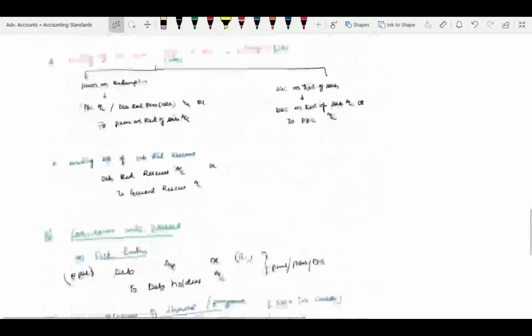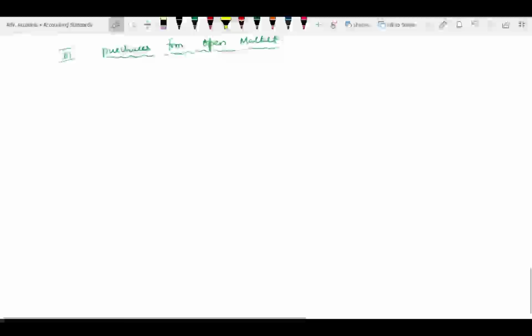But in open market, you can't purchase like you give the debentures now, I will pay the cash later. That concept will not come. Because when purchasing from the market, first you have to pay the money in the market and acquire the debentures.